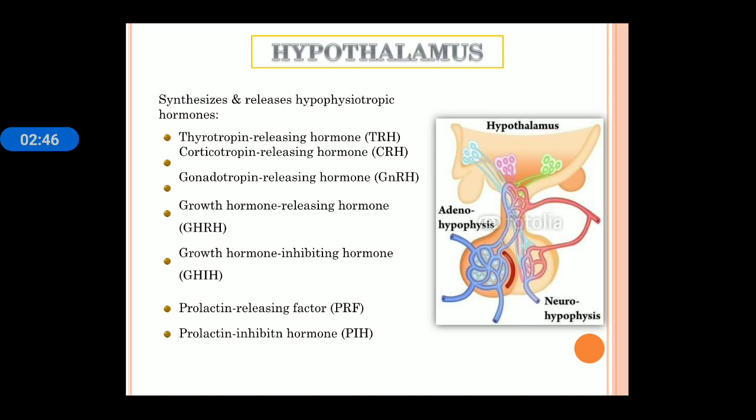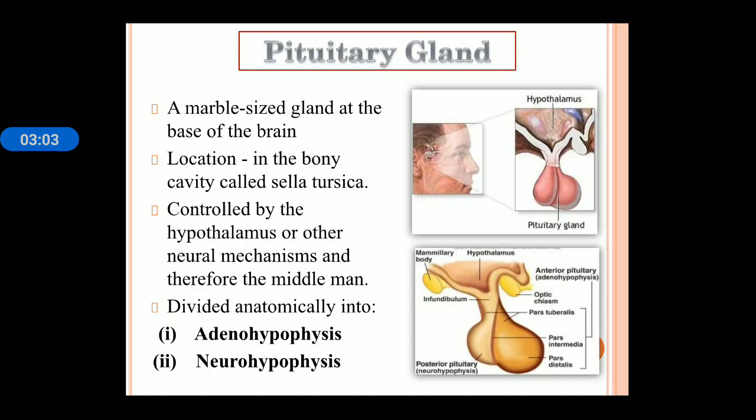You can see in this slide in the figure. The upper structure is of hypothalamus and the lower lobed structure, globe-like structure, is of pituitary. Pituitary contain mainly two lobe, anterior lobe of pituitary gland and posterior lobe of pituitary gland. Next, pituitary gland. Pituitary gland is a marble-sized gland present at the base of brain, and it is located in the bony space known as sella turcica.